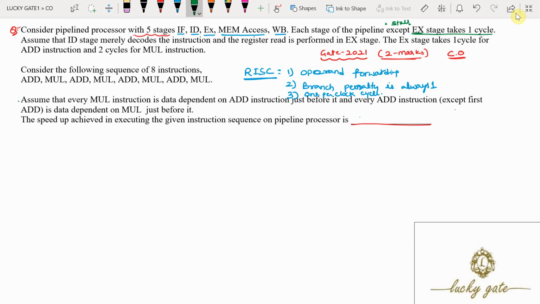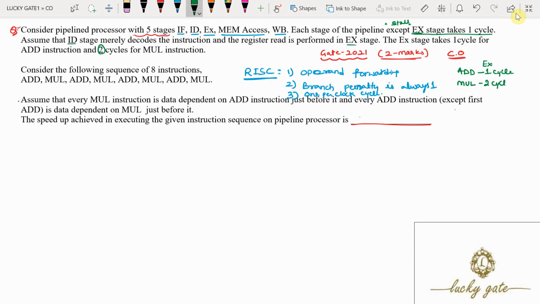Now assume that ID stage merely decodes the instruction and register read is performed in the EX stage. The EX stage takes 1 cycle for add instruction. For add instruction, EX stage is going to take how many cycles? 1 cycle. And 2 cycles for mul instruction.